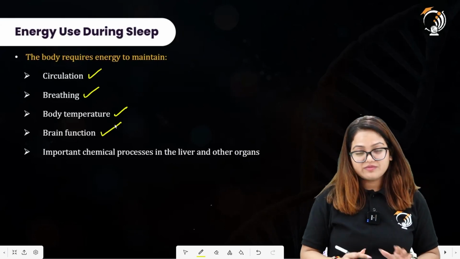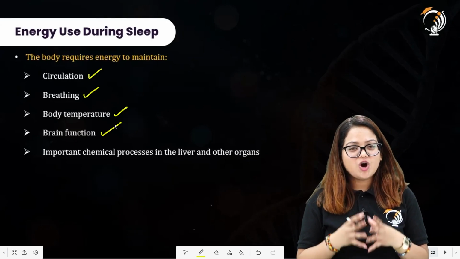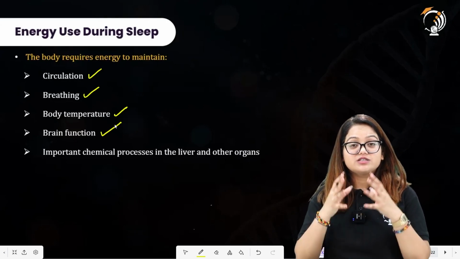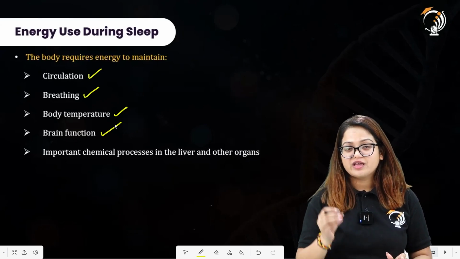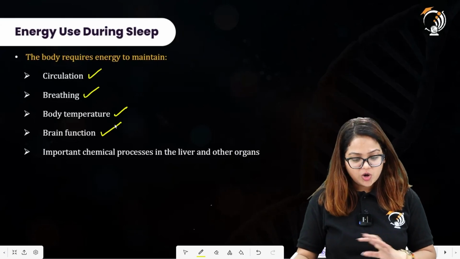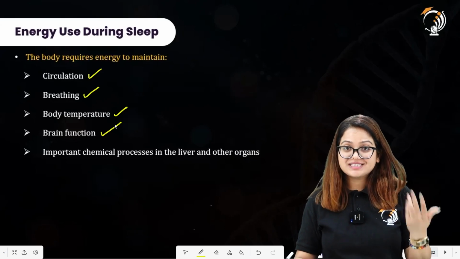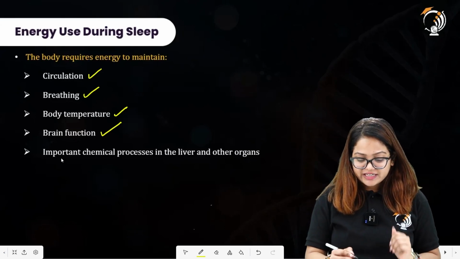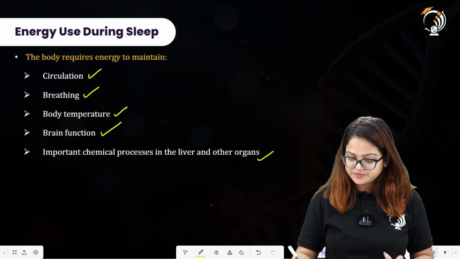In order for the brain to function properly, we require energy, and a lot of energy is required to perform appropriate brain function. All of this requires energy, and these demands are present during sleep. Important chemical processes in the liver and other organs as well require energy.